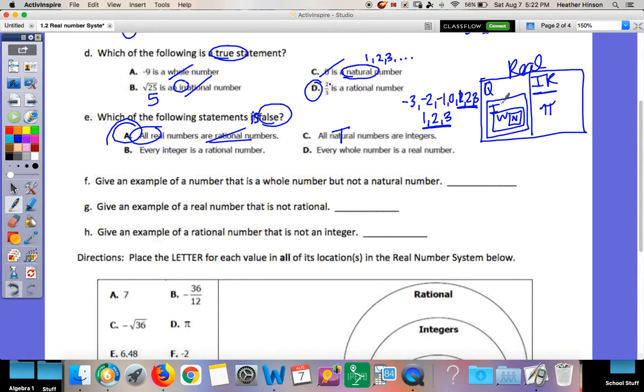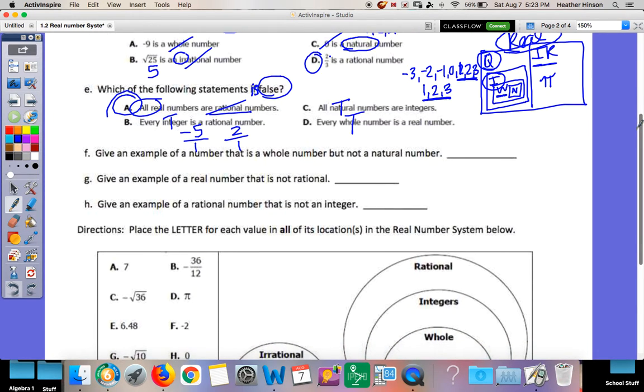Yes, because it is on the rational side of the box. Because any integer, no matter what it is, like -5 or 2, I can make it a fraction by putting it over 1. So those are rational. So that is true. Is every whole number a real number? Yes, because this is the real number box. Everything in it is a real number. Every number you could possibly think of off the top of your head is a real number. So the only one that was false was E.